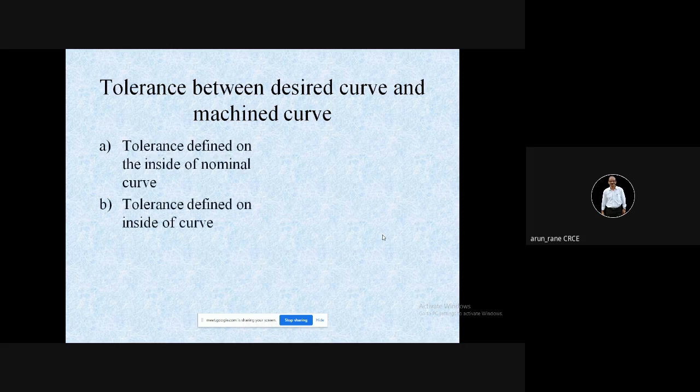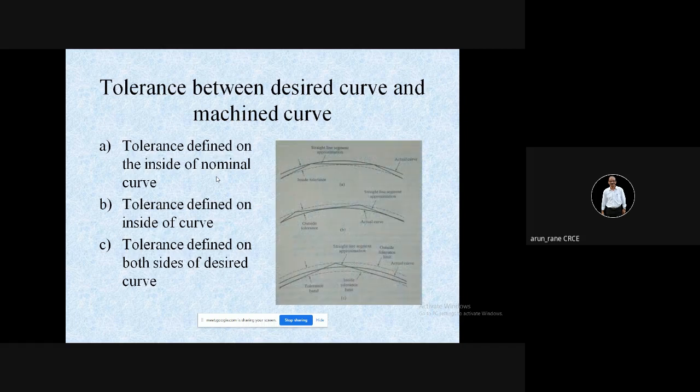So tolerance can be defined on the inside, or it can be defined on the outside, or both the sides. This is what the diagram is.